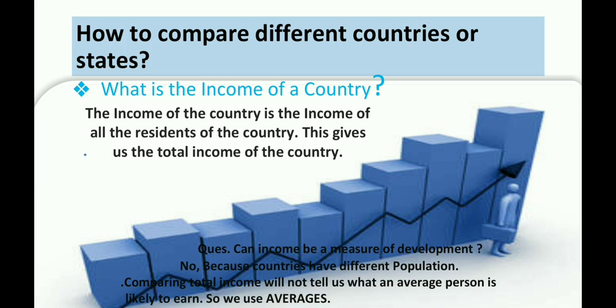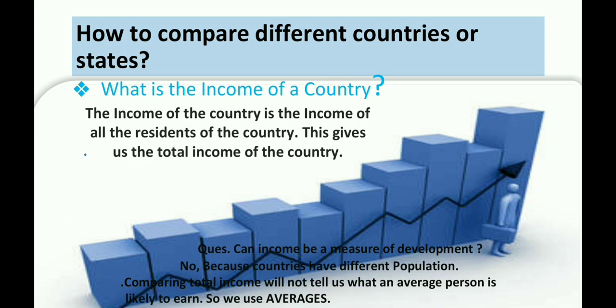No, because as we have already seen in the previous map, different countries have different population. So, comparing total income will not tell us what an average person is likely to earn, because some countries are very big in size and some are very small. So, how can we compare both the countries in terms of income? It is not possible.